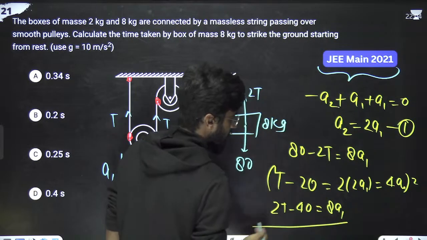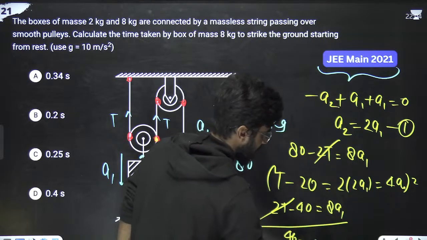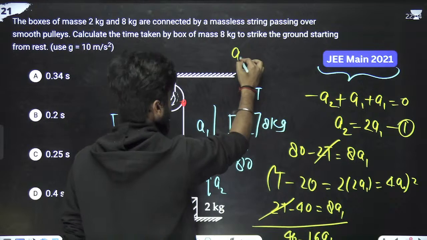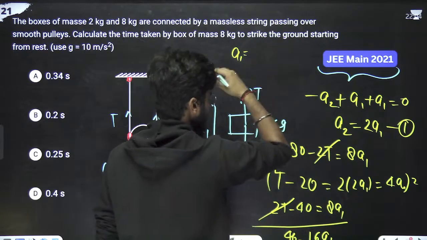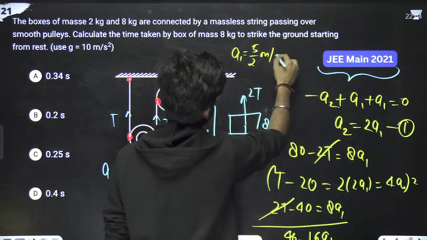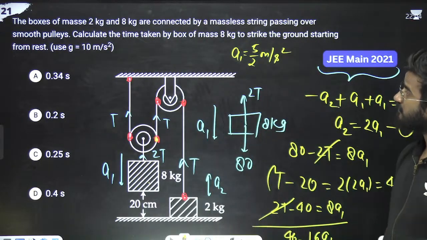Add these two equations. What will be left? 2t got cancelled. This is 4t. That is equal to what? 16a1. So a1 is what? 40 by 16 means 10 by 4 means 5 by 2 meters per second square. We have got the acceleration.